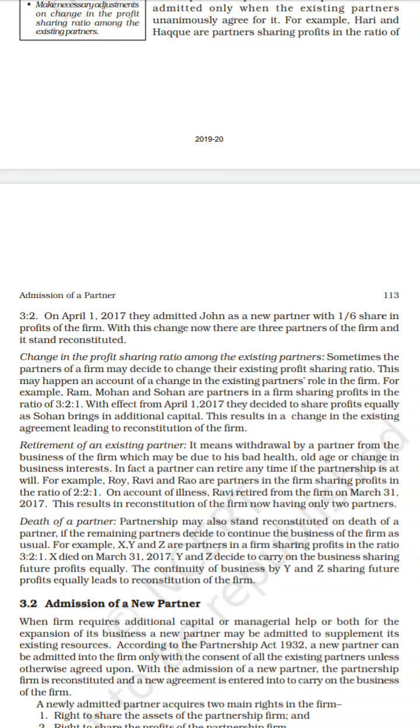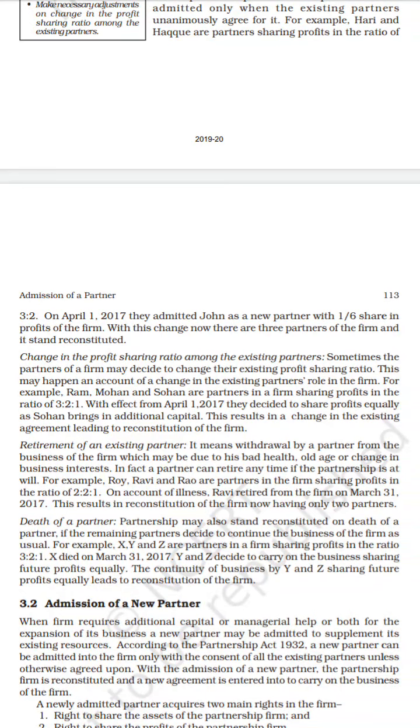Okay, so that is after the death of one partner, the other two partners decide to continue the business as per the new terms and agreements framed between the two partners. Okay, so these are all the four modes of reconstitution of a partnership firm.